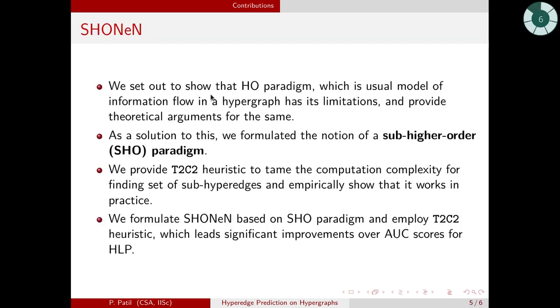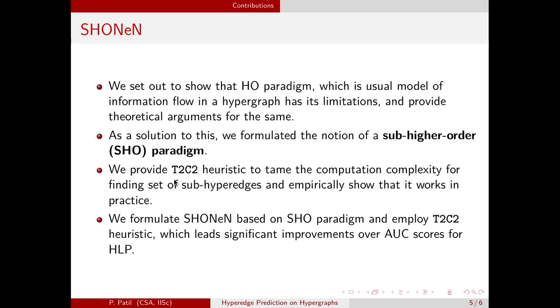Further, we formulate a sub-higher order paradigm for hyperedge evolution and show that it is better than a higher order paradigm, which is usually used to model the information flow in the hypergraph. The higher order paradigm has its limitations, which can be alleviated through a sub-higher order paradigm, and we also show that the sub-higher order paradigm is much more general than the higher order paradigm, where a higher order paradigm is just a specific case of the sub-higher order paradigm.